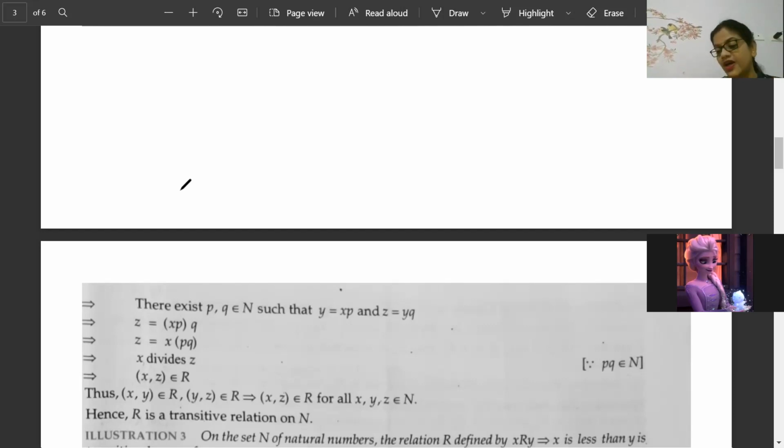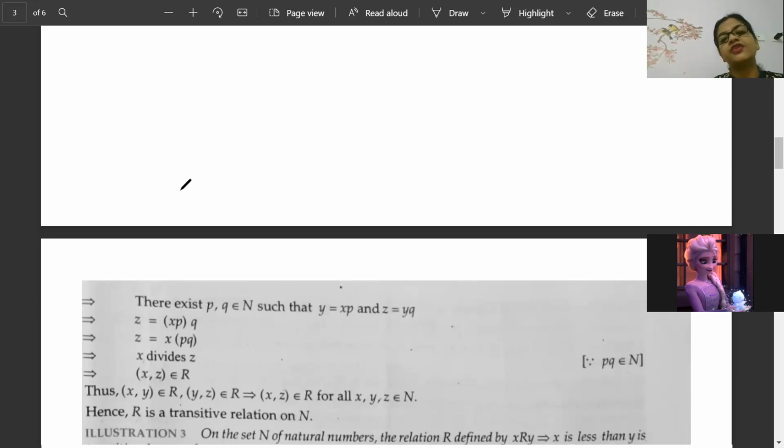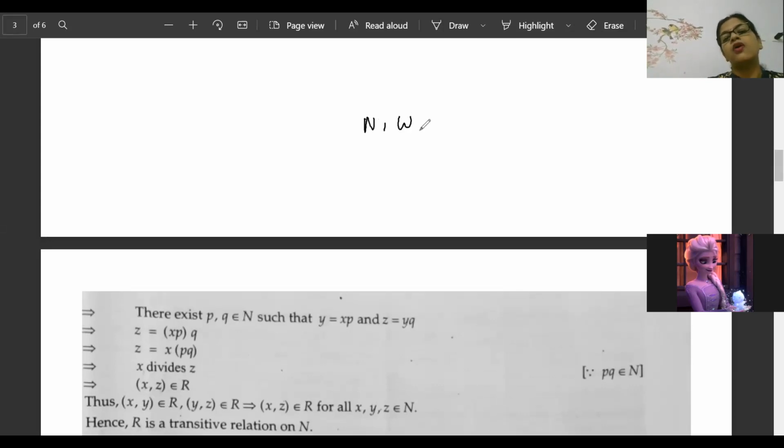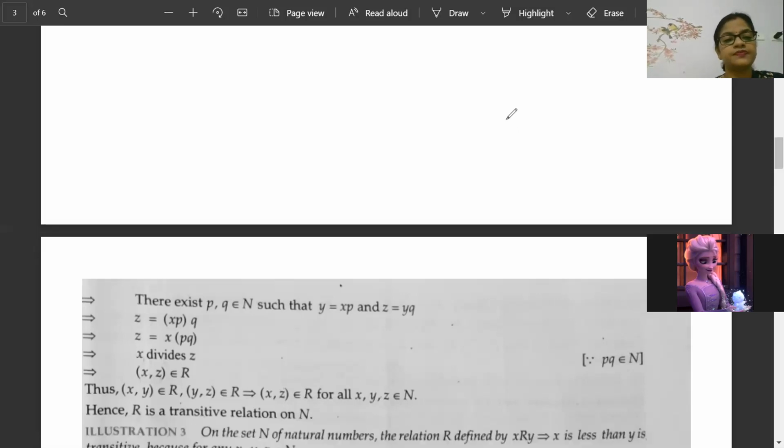I repeat once, you have to see whether it is the set of natural numbers, whole numbers, integers, rational numbers or real numbers, whatever type it is, and accordingly we have to see whether it will be transitive or not. So we have to see the condition and then answer. It's not that if it is satisfied for natural numbers, it will be satisfied for others also. You have to check all conditions once and then respond accordingly. So now we will see the next part of the illustration.